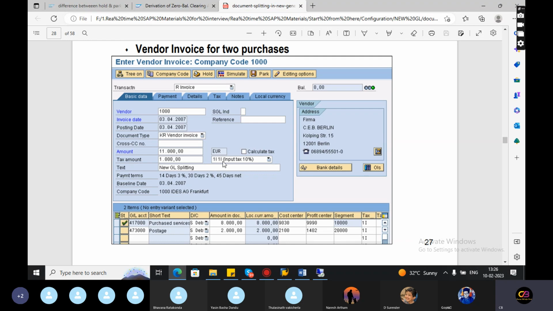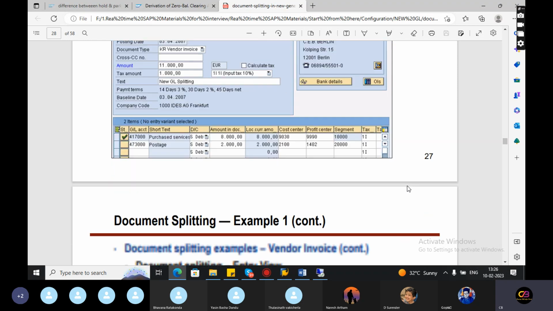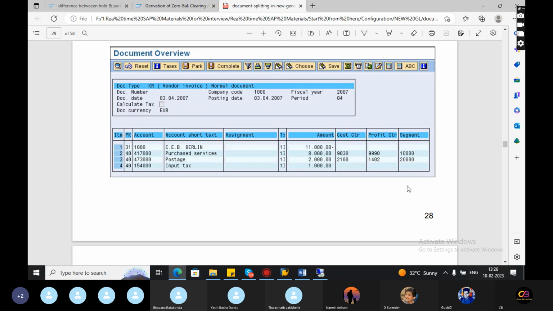The second point is that input tax has been taken into consideration at 10%. For this input tax amount of 1000, there is no clarity on how much goes to profit center 1 and how much to profit center 2. Finally you will see this entry view, and I didn't see any profit center or segment, and for input tax also no profit center segments.